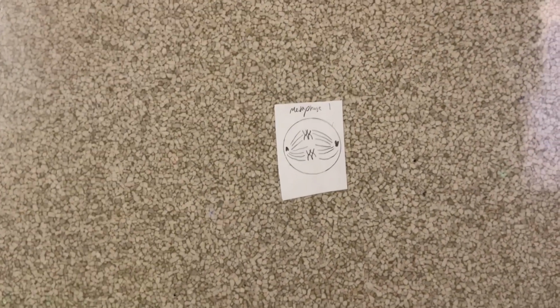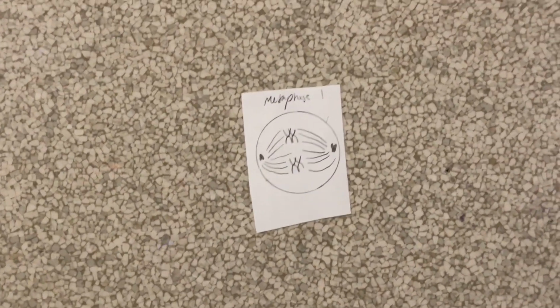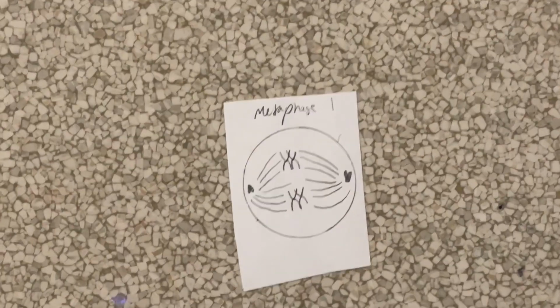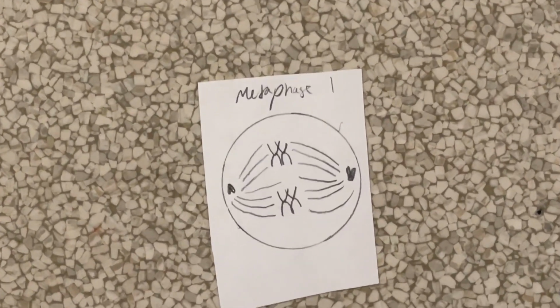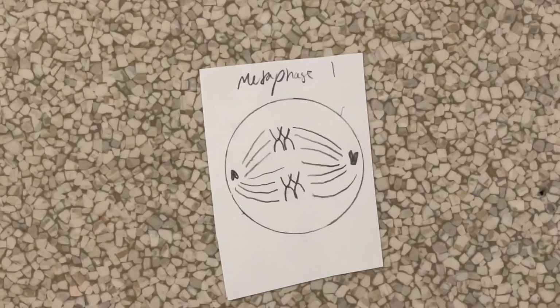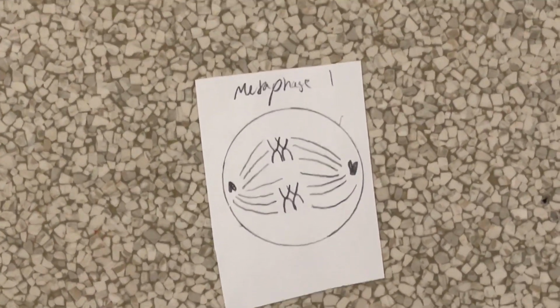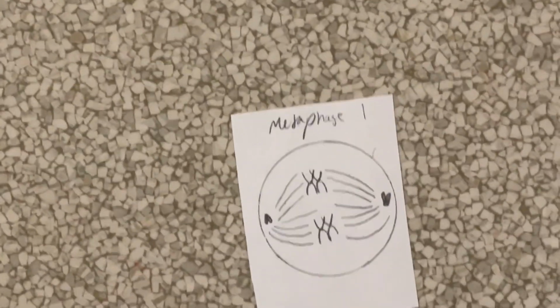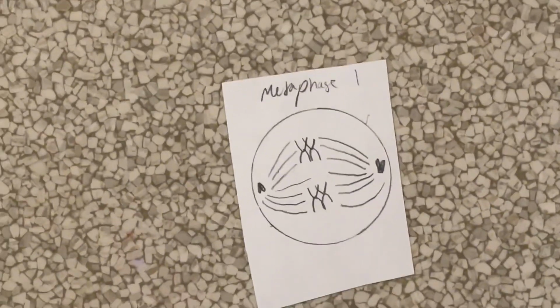Next is metaphase 1, the stage of cell division where the chromosomes line up along the center of the cell, called the metaphase plate. In meiosis 1, homologous chromosome pairs, or tetrads, align side by side, while in meiosis 2, individual chromosomes line up similar to mitosis.